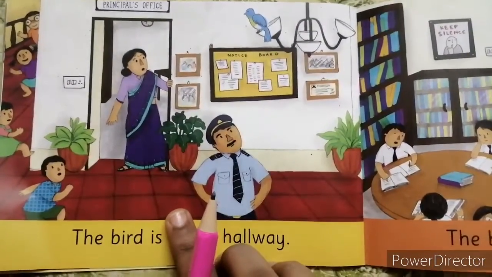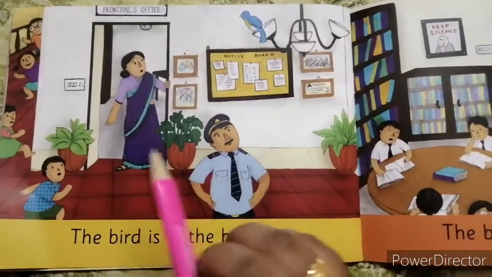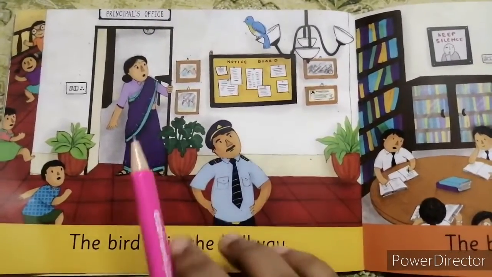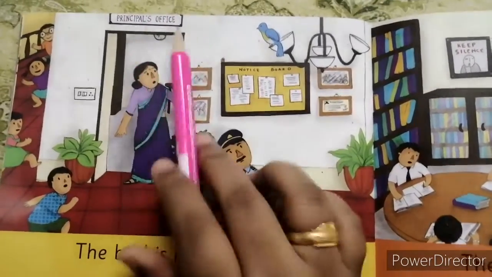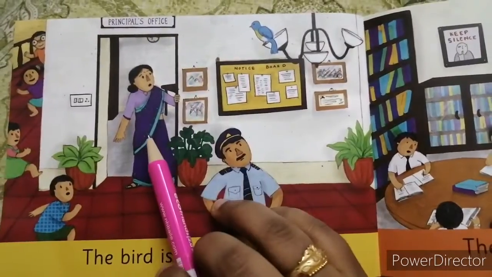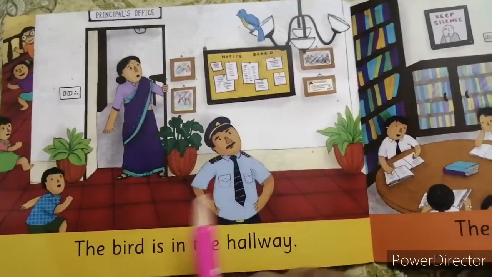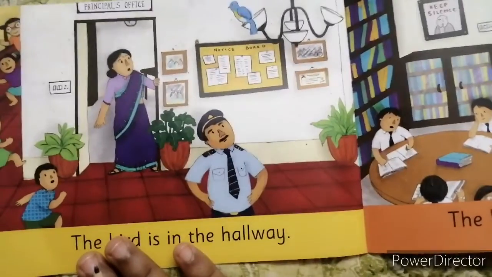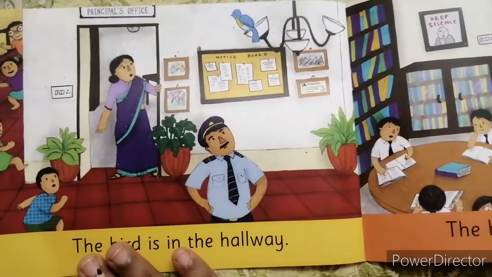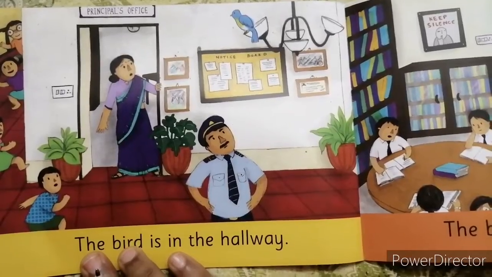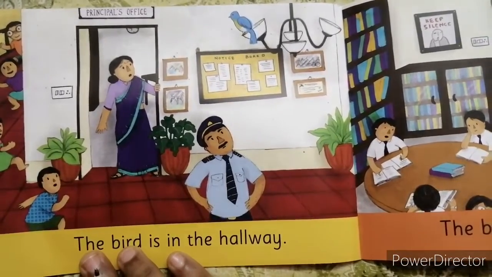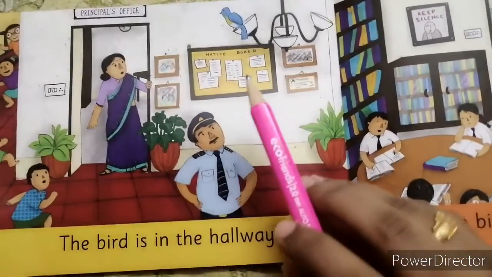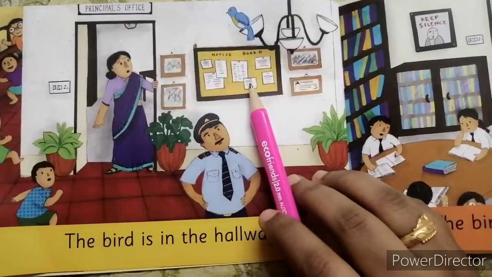Who are the people in this picture other than the children? This is the principal. This is the watchman. This is the principal's office. Who are the other helpers in our school? Aunties, watchmen, scavengers. These are the other helpers in our school. Can you see the notice board? Yes, this is the notice board.